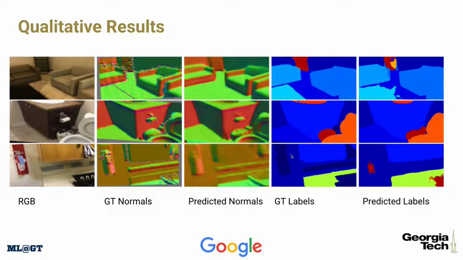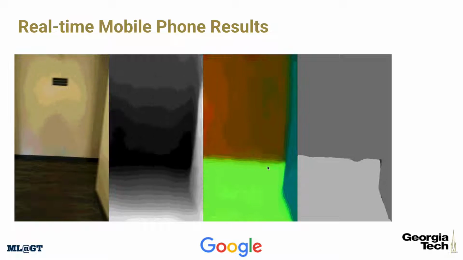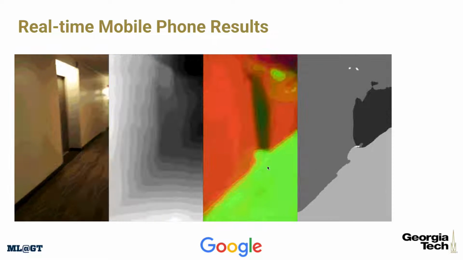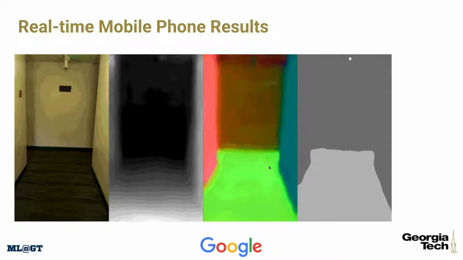And here are some of our qualitative results. From left to right, you have RGB, ground truth surface normals, predicted surface normals, ground truth labels, and predicted labels. We also show a real-time recorded demo, quantized via GIF, of the multitask model running on a mobile phone.